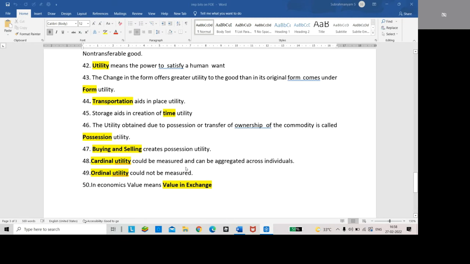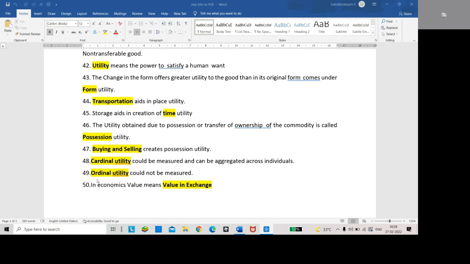Cardinal utility could be measured and can be aggregated across individuals. Cardinal means it can be measurable; it is related to quantitative things.